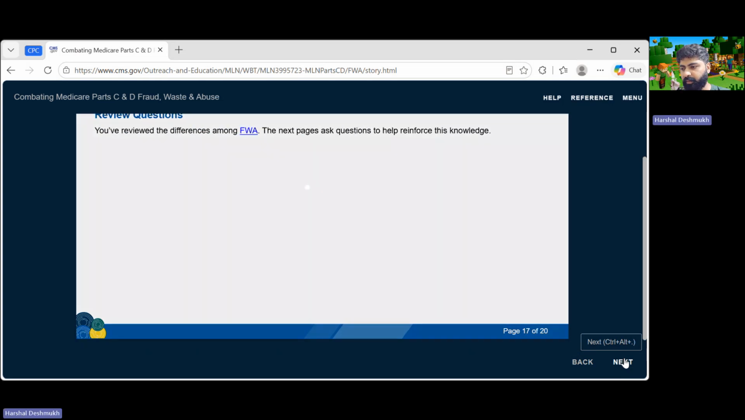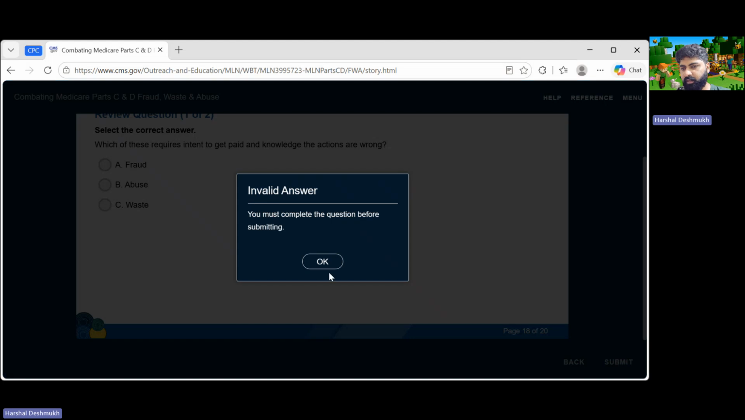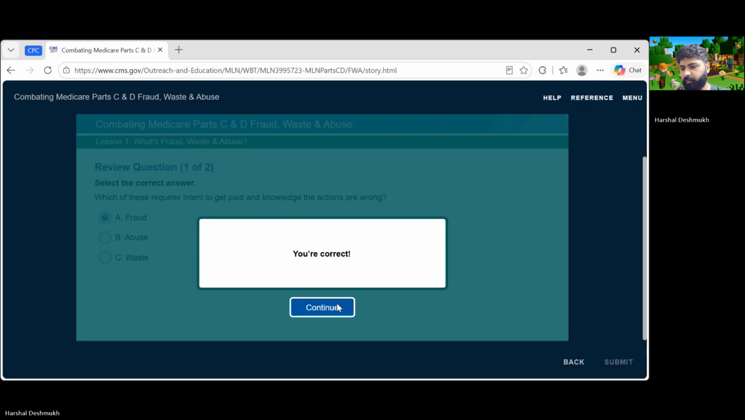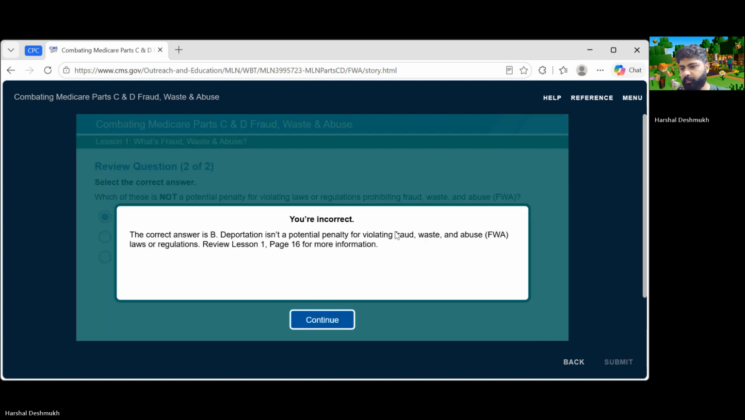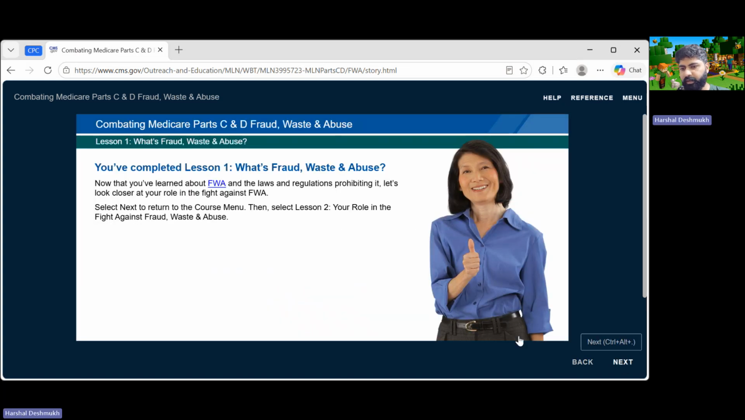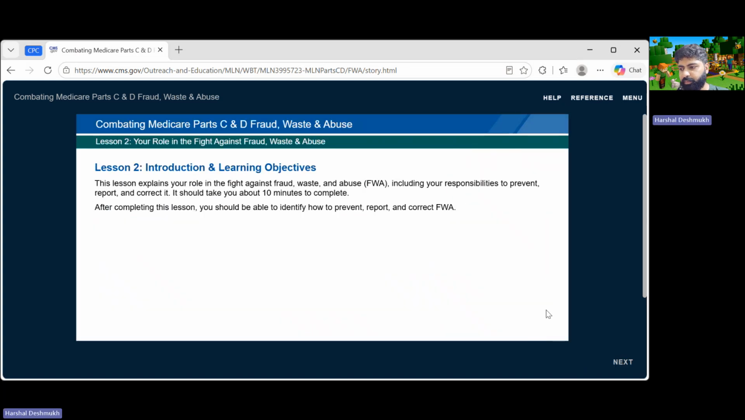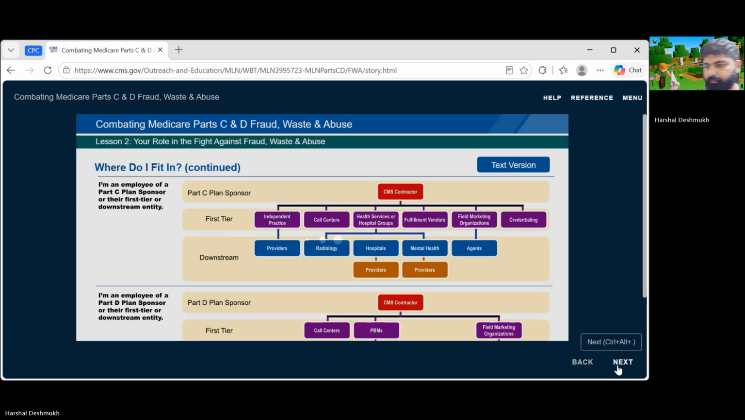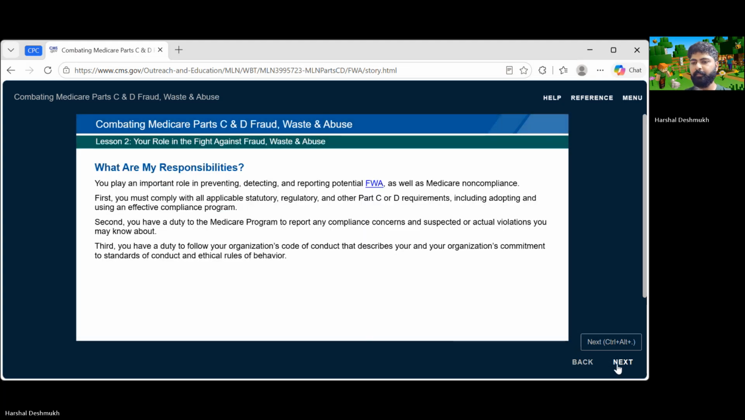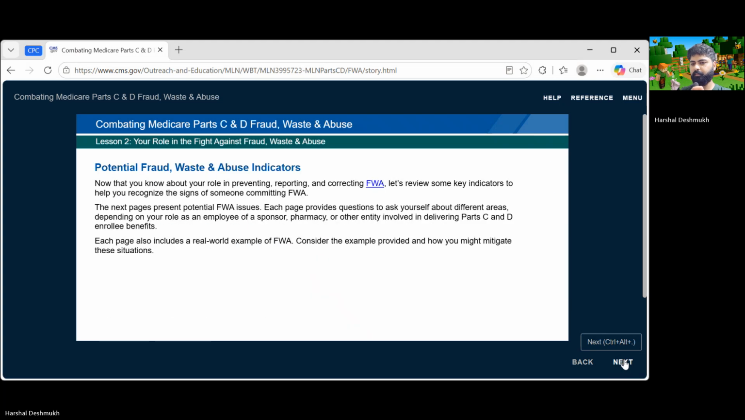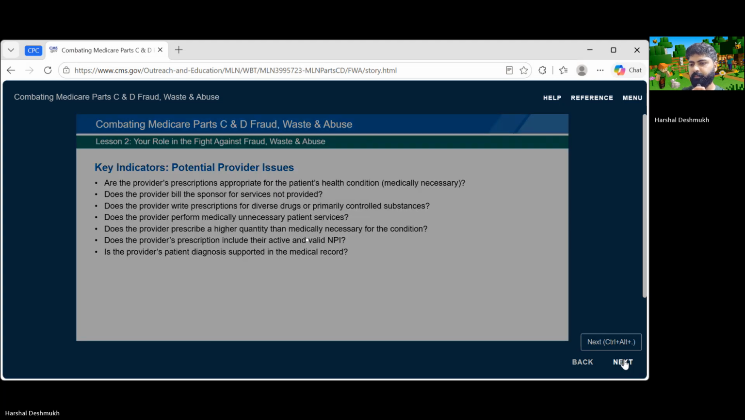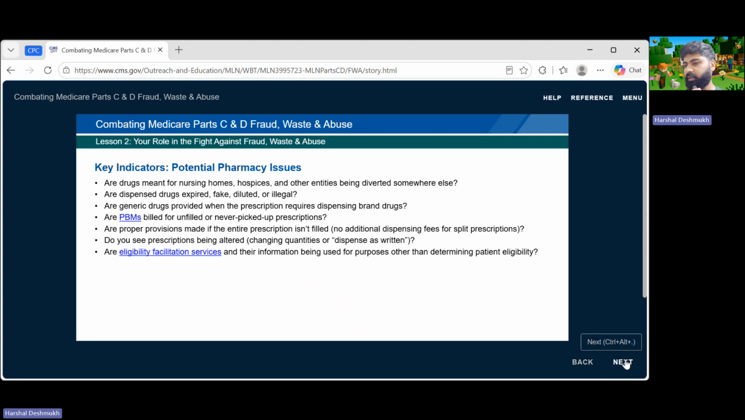So almost half the course is done. All right, lesson 2. This is almost done as well.